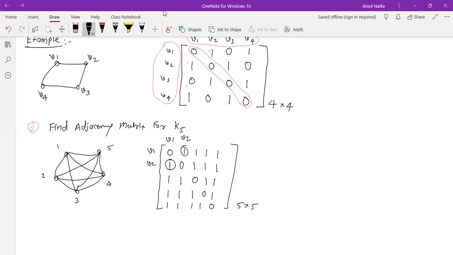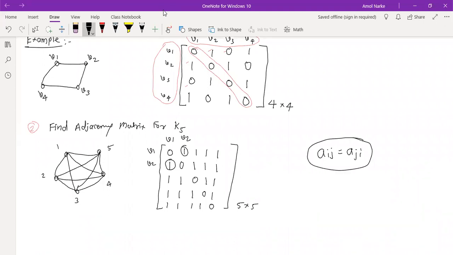Yes, sir. Because here no direction matters. So V1 is adjacent to V5 or V5 is adjacent to V1, the meaning is the same. For any vertex you can find out here also. If I say V1 is adjacent to V2, it means V2 is adjacent to V1. There is one definition of adjacency matrix: Aij is equal to Aji.